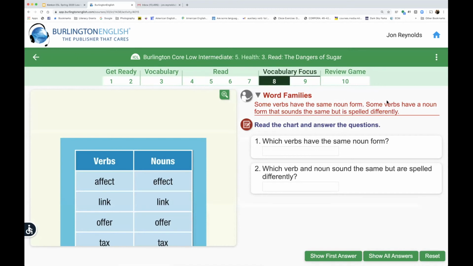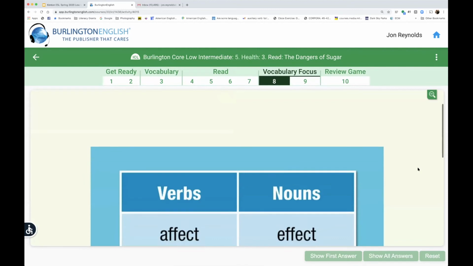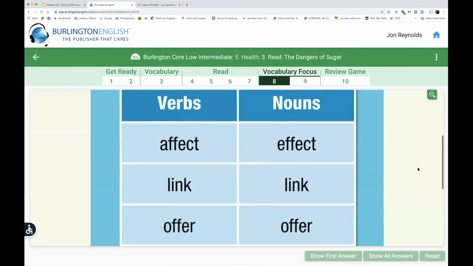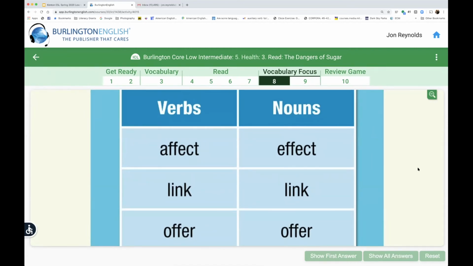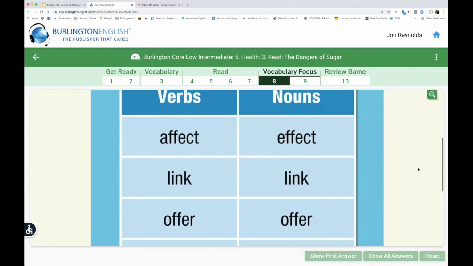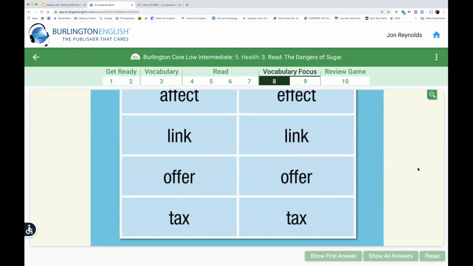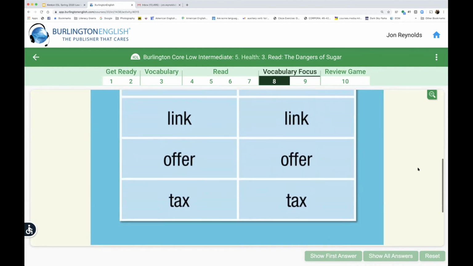So if you noticed in the reading, okay, I want to make it bigger on the screen here so we can see it. In the reading, there were some examples of words that look very similar, but were used in different ways. Now, everyone, you can say these at home. Let's say these together. Affect, link, offer, tax.